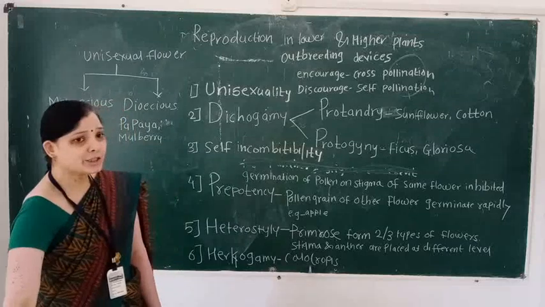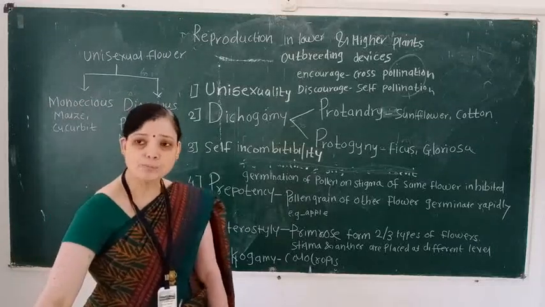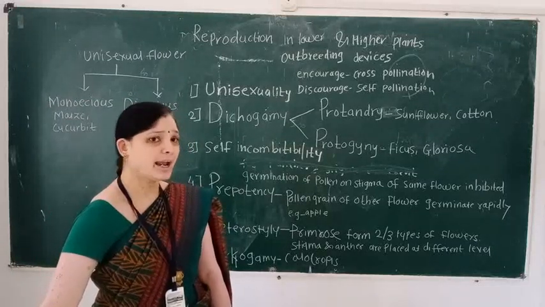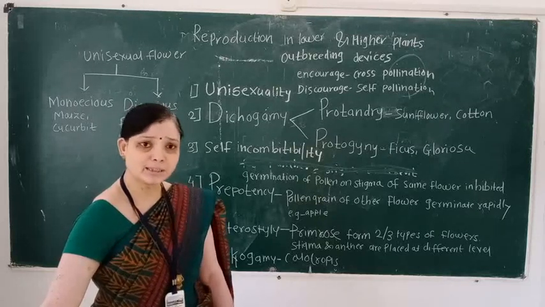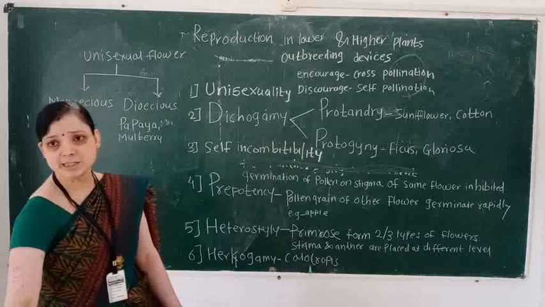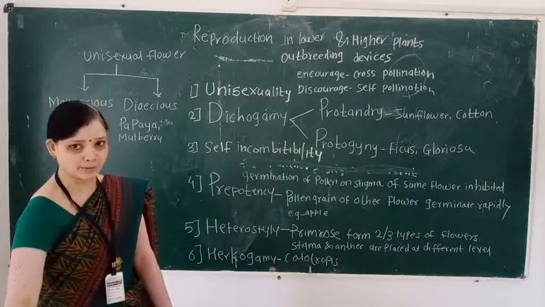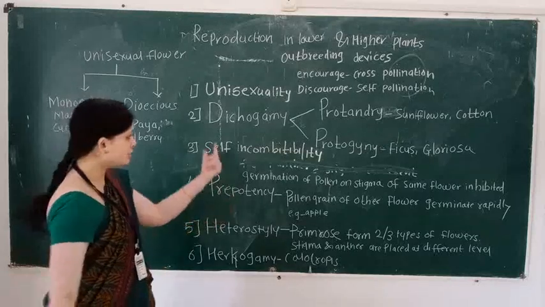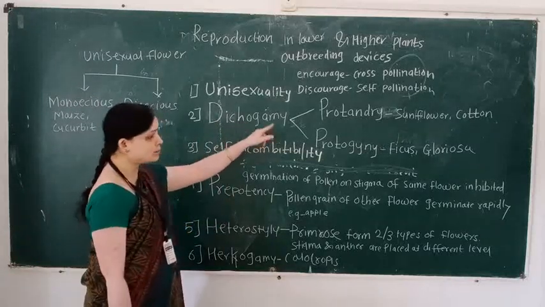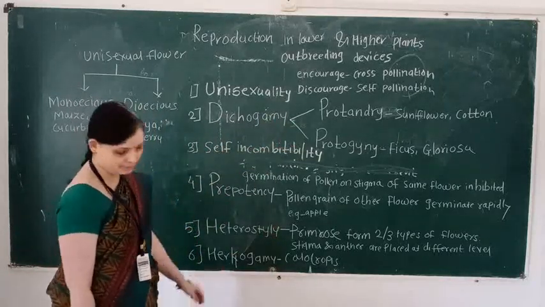The maturation period of androecium and gynoecium, that is anther and stigma, is the same. This condition is known as homogamy. Homogamy promotes self-pollination, but dichogamy promotes cross-pollination.